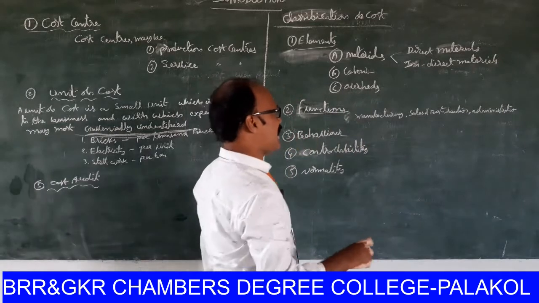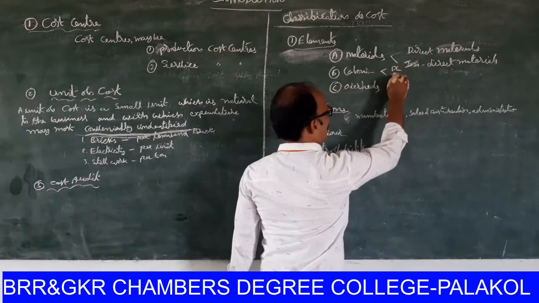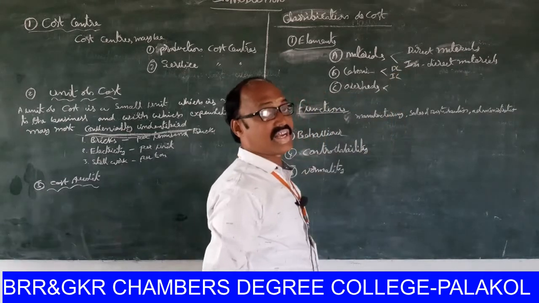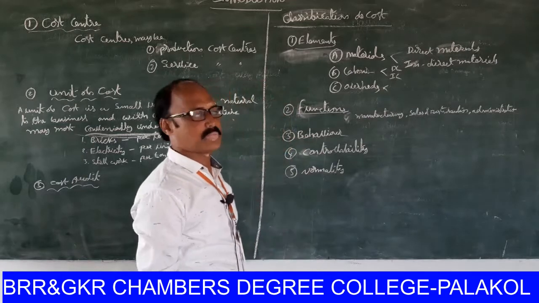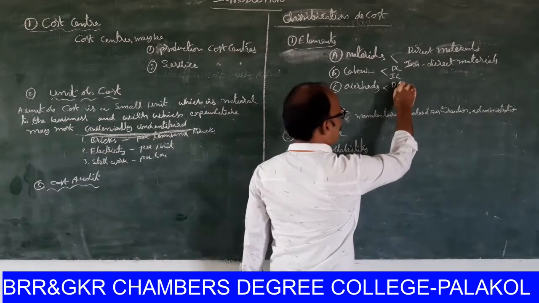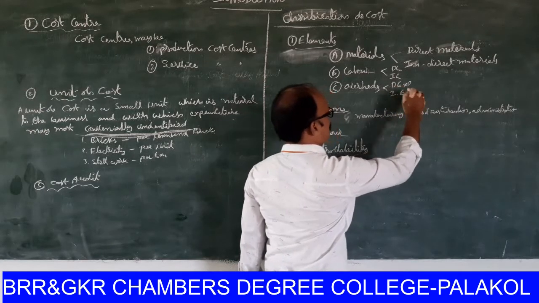Second one is indirect materials. Next, labor: direct labor, indirect labor. Overheads also have two categories: one is direct expenditure, second one is indirect expenditure.